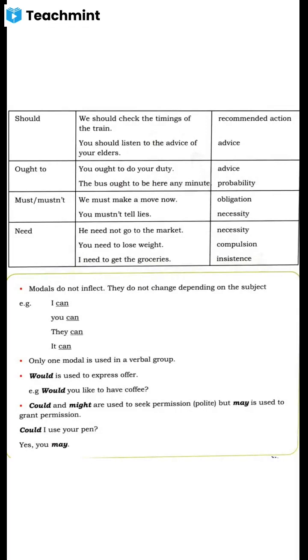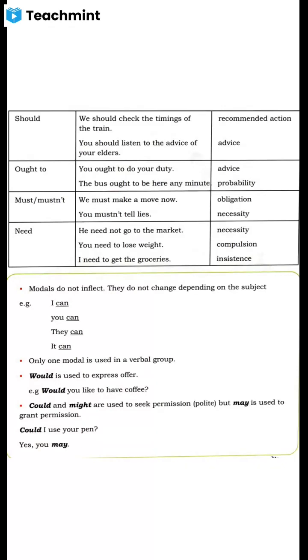Dear students, don't confuse between should and must. Got it? There is a difference between must and should. So where can we use should? Should is used for recommended action or advice. If you want to advise someone, or if there is a polite request, or an instruction, you can use should.